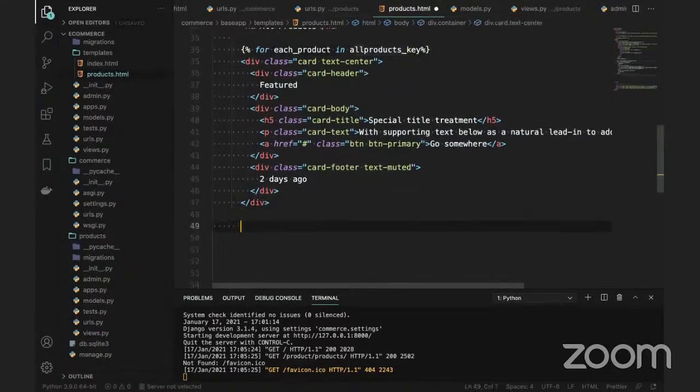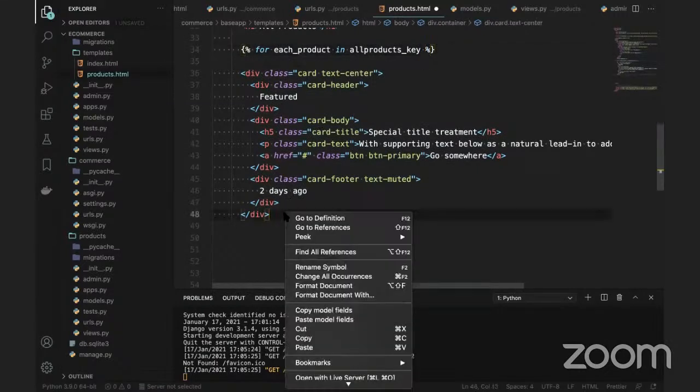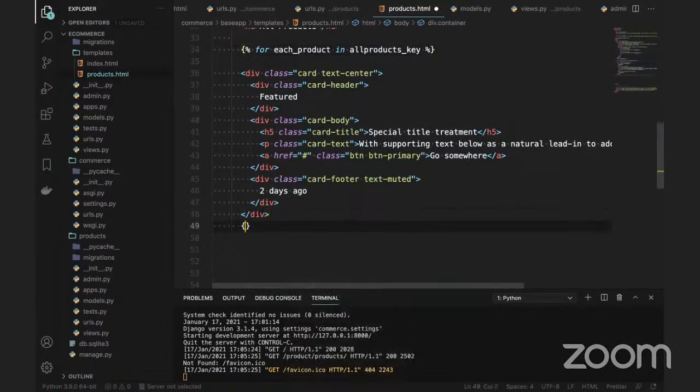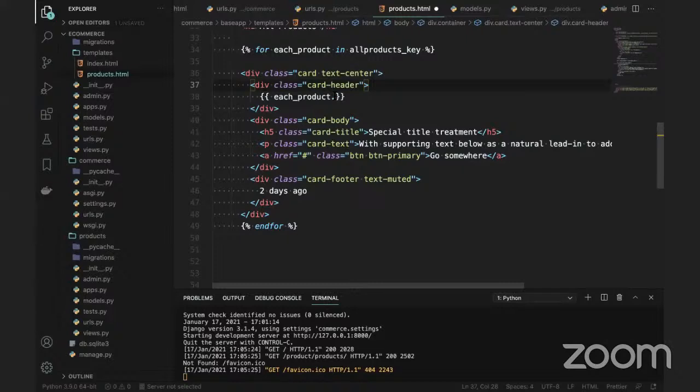Okay, so I want to close this. This is a for loop. Because there are so many products, I need to traverse each and every product. That's where I am using it here, percentile and for. And here this feature name is going to be changed. I'm going to give the product name. So this is not the feature name. This is each product, that is my iteration variable, then dot, and give the column name of your models. For example, I want to display the name here.